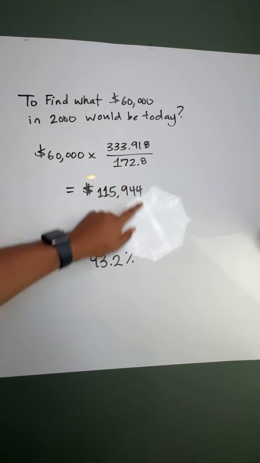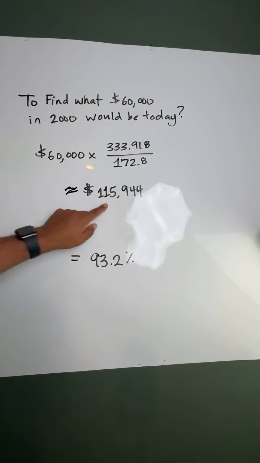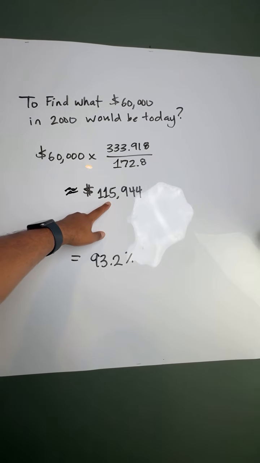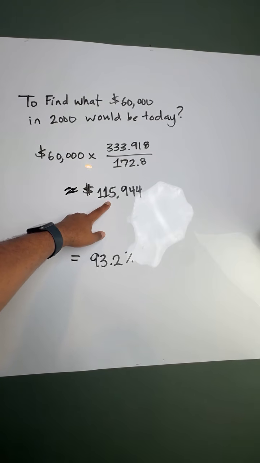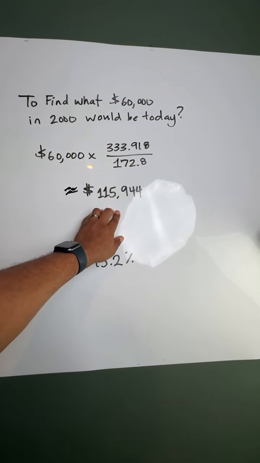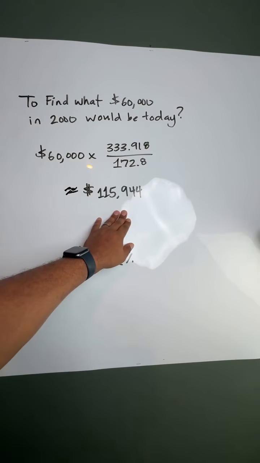And we get approximately $115,944. So somebody who was making $60,000 in 2000 would need to be making approximately $116,000 today to maintain comparable purchasing power. And that's the difference between nominal income and real income.